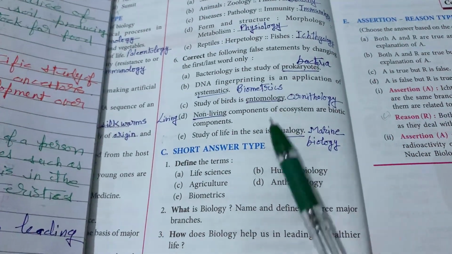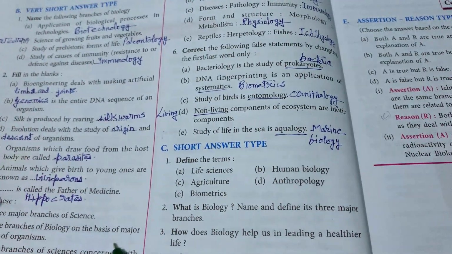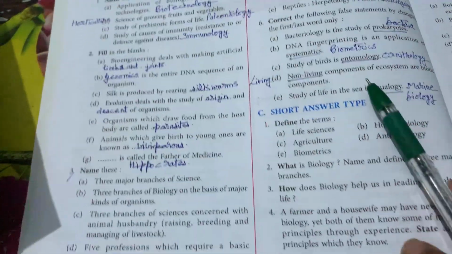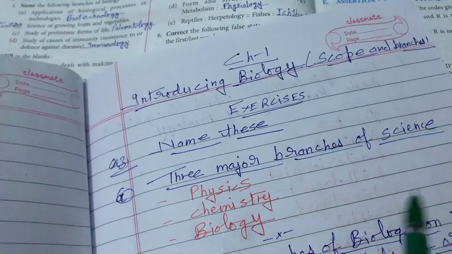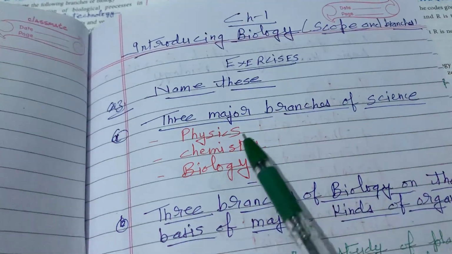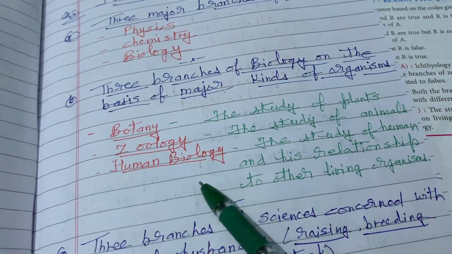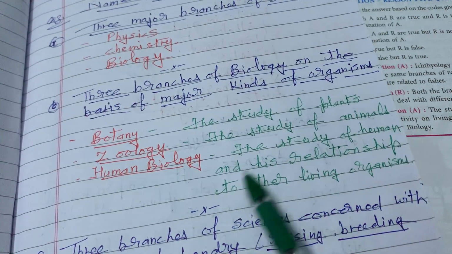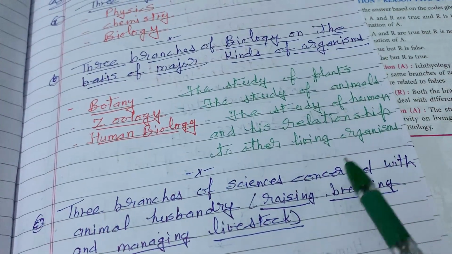How does biology help us in leading a healthier life? This is your next question. What is biology? Name and define its three major branches. We have already answered the same question; the same answer is here. Name the three major branches of biology. See, biology is the study of living organisms. The three main branches of biology are botany, zoology, and human biology. Botany, study of plants. Zoology, study of animals. Human biology, the study of humans and their relationship to other organisms. Right?